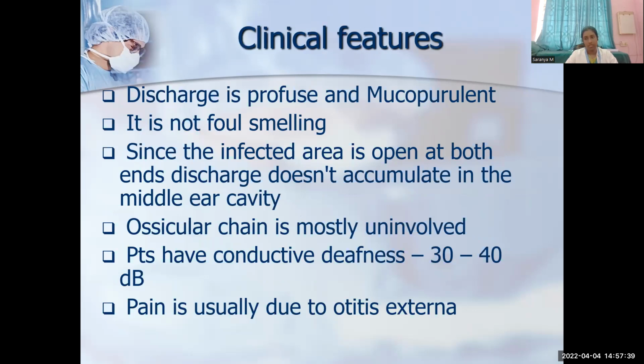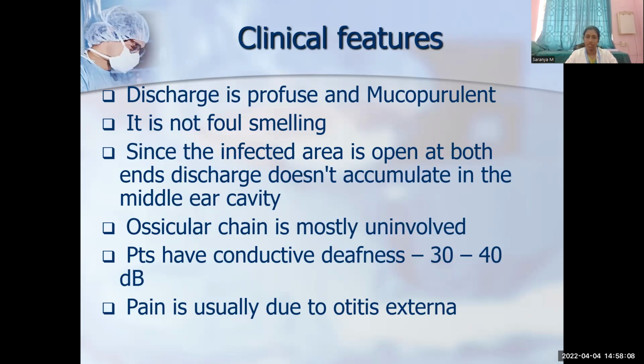So, what are the clinical features of CSOM? As I said earlier, the discharge is profuse and mucoid. Mucoid means it is secreted by the epithelium of columnar cells, hence it is mucoid. And if it is infected secondarily with anaerobic organisms, it can lead to mucopurulent discharge. It is not foul smelling. Whereas in cholesteatoma, it is foul smelling, that is fishy odor, because of the granulation, osteitis and bone destruction.